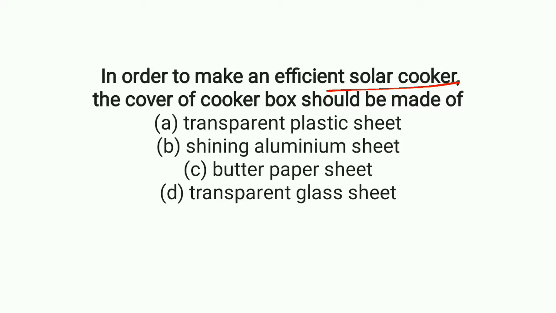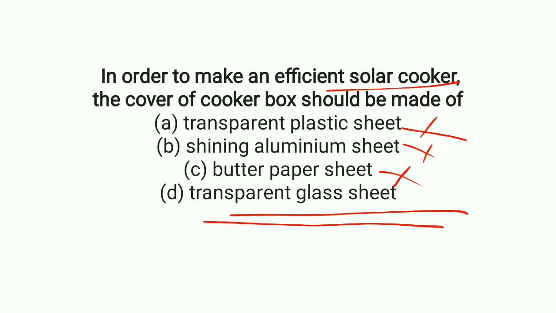So which makes an efficient solar cooker? Option A, transparent plastic sheet. No, it's not a good idea. Shining aluminum sheet? No. Butter paper sheet? No. The transparent glass sheet makes it efficient. Option D is the correct answer.